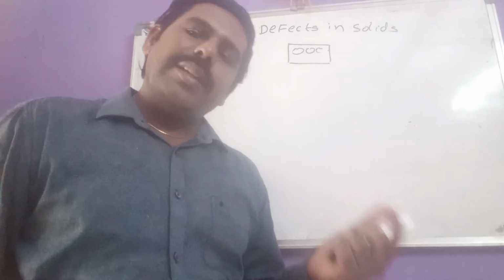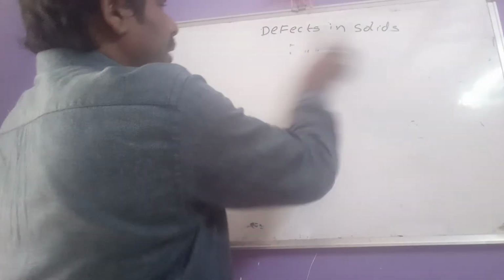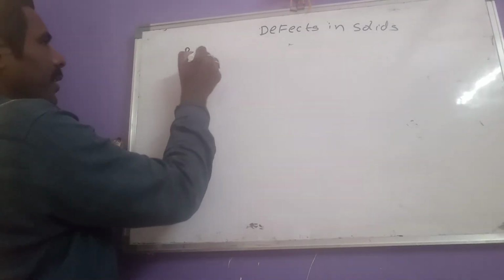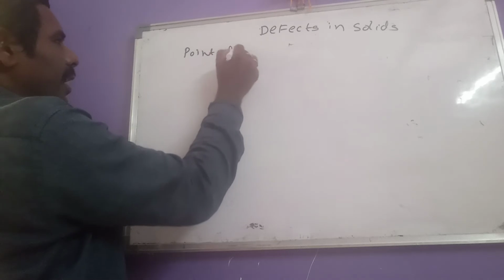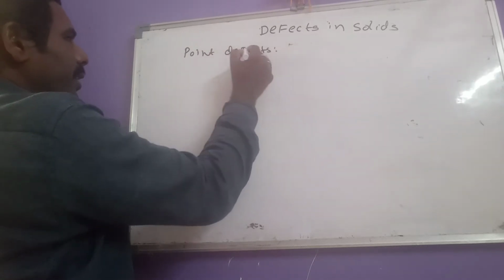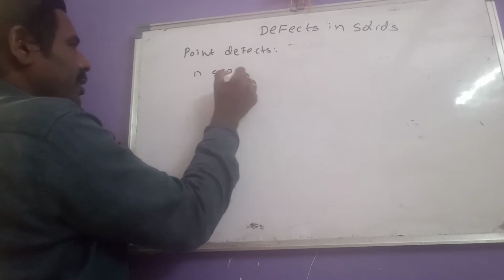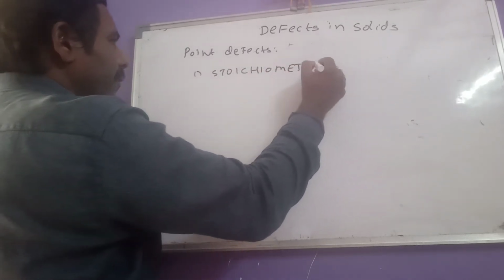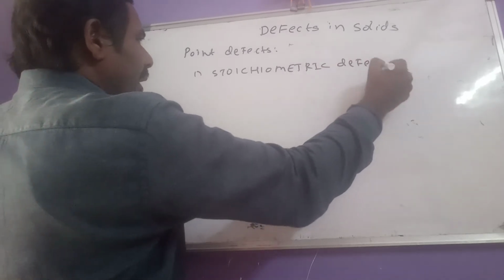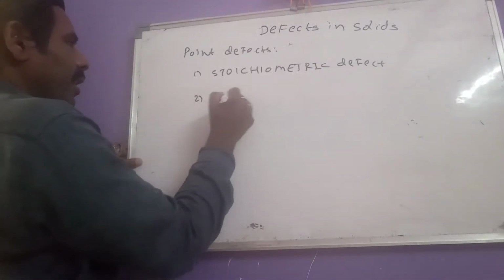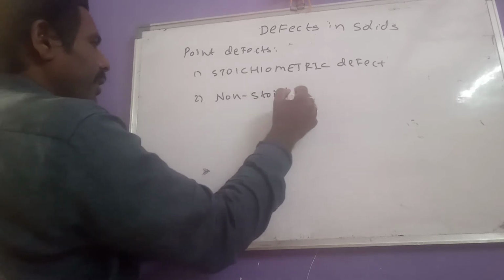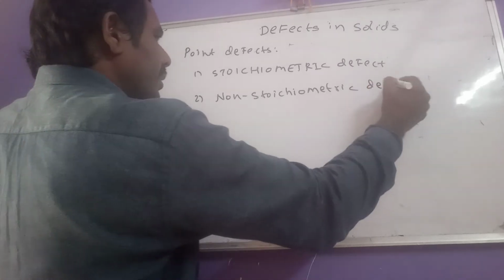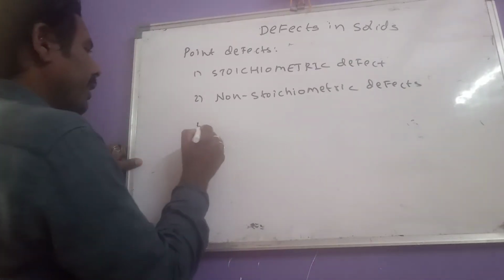Now let us see the point defects. Point defects are again of three types. What are the three types? First one is stoichiometric defects, second one is non-stoichiometric defects, and third one is impurity defects.